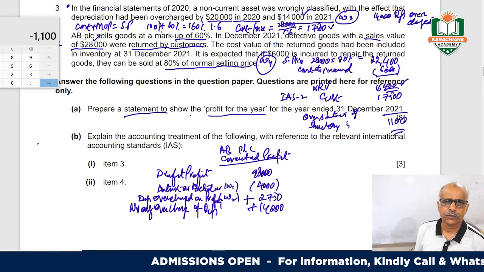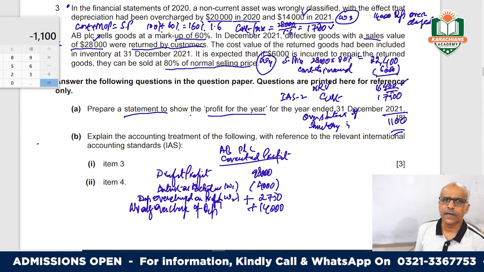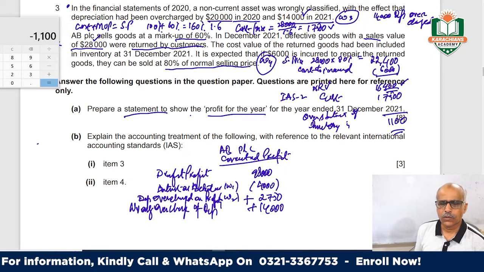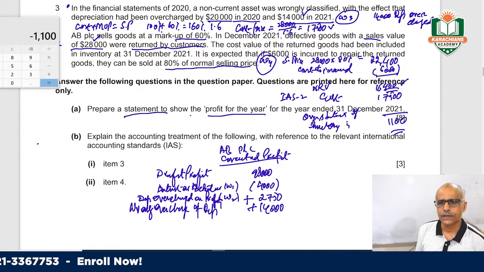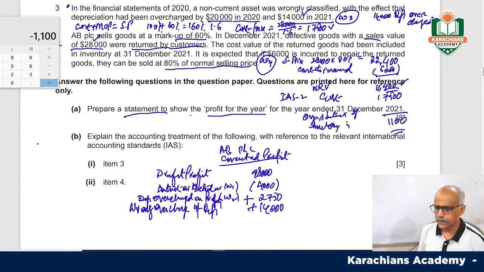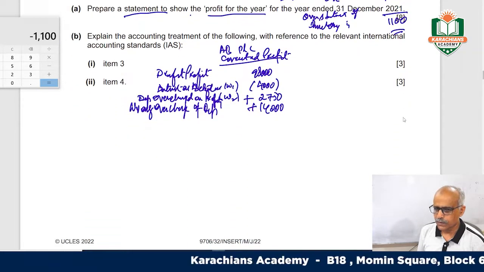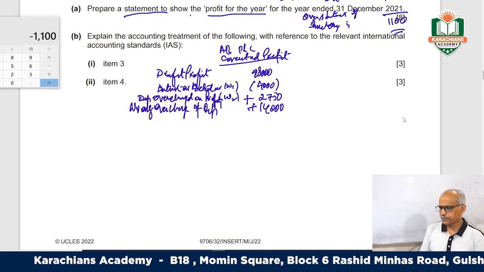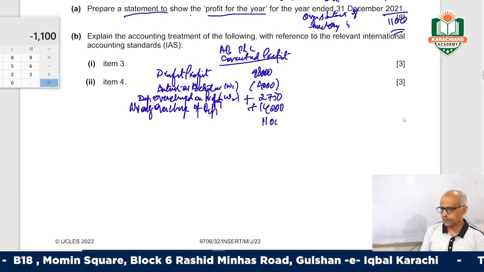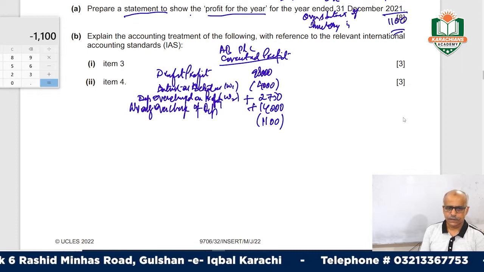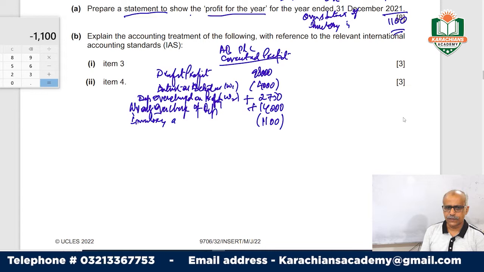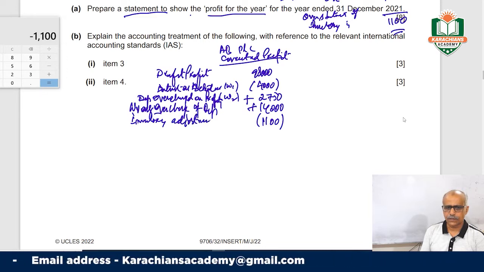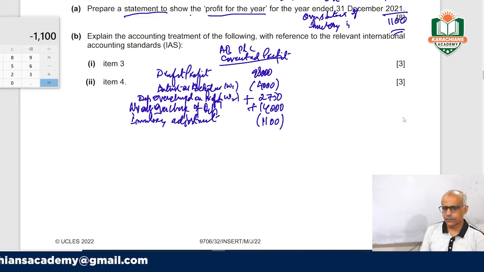Because as I told you, closing stock has a direct relationship with the profit. Overstating the closing stock overstates the profit, understating the closing stock understates the profit. So we have overstated, so we will deduct this inventory adjustment.